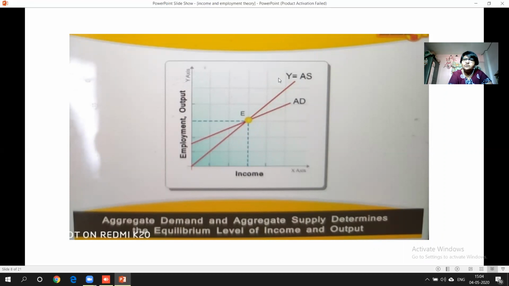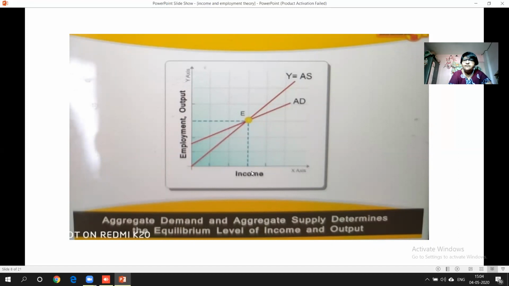And aggregate supply is always equal to income. That is, Y is nothing but income, right? Aggregate supply is always equal to income. Aggregate supply is income. Income is Y. Income is denoted in economics as Y. Aggregate demand is AD. So when aggregate demand and aggregate supply, wherever it will meet, an equilibrium point will be there, but that equilibrium point is called as income. Okay, income and employment and output.